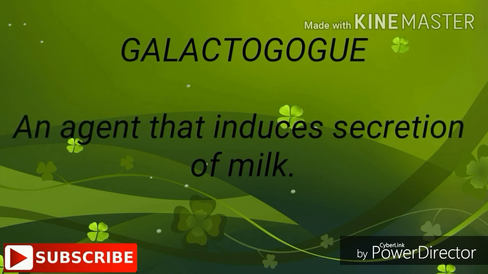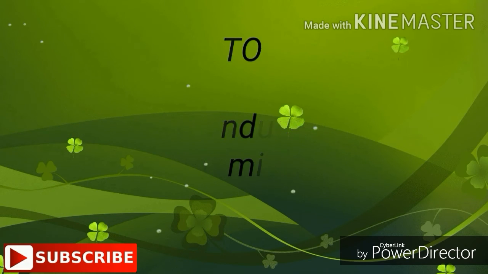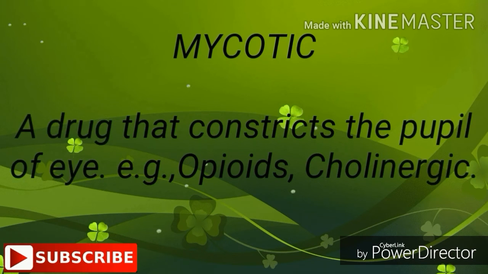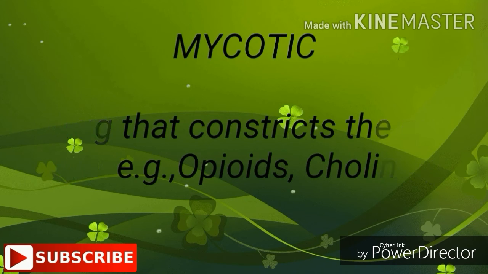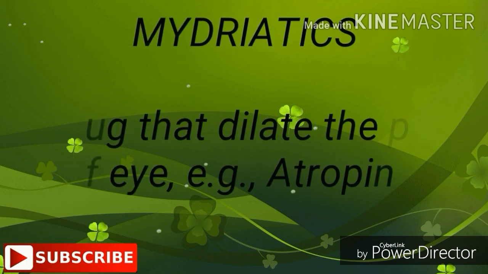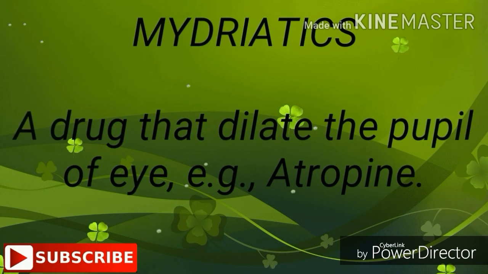Galactagogue: an agent that induces secretion of milk. Miotics: a drug that constricts the pupil of the eye. For example, opioids, cholinergics. Mydriatics: a drug that dilates the pupil of the eye. For example, atropine.